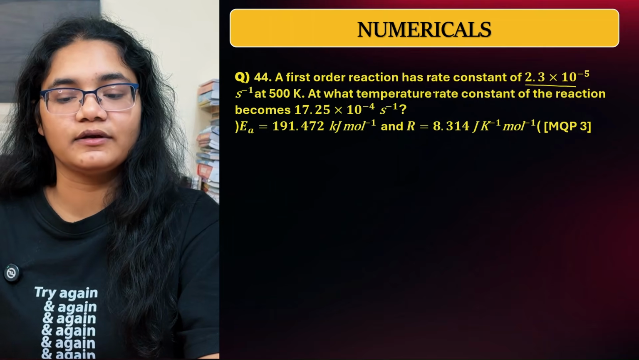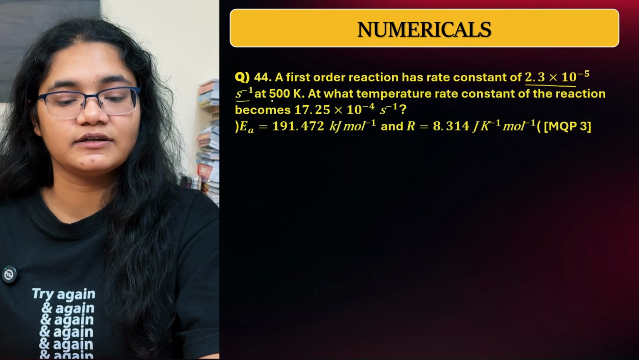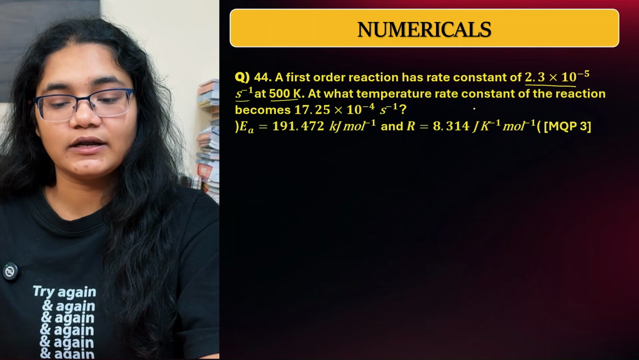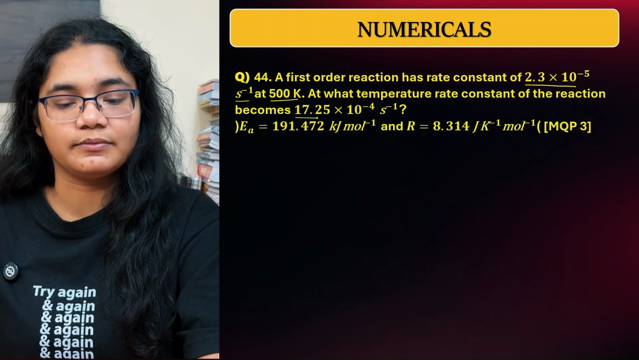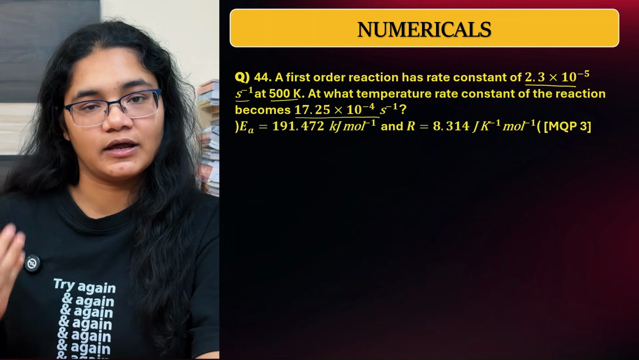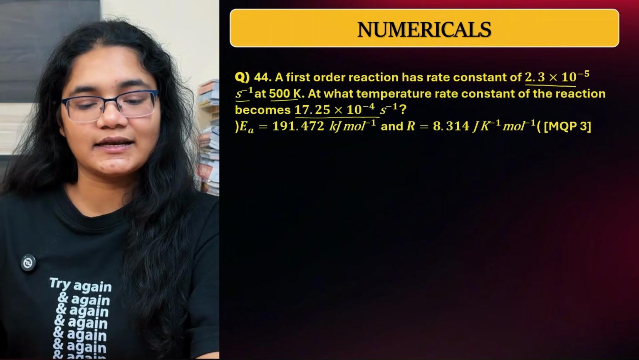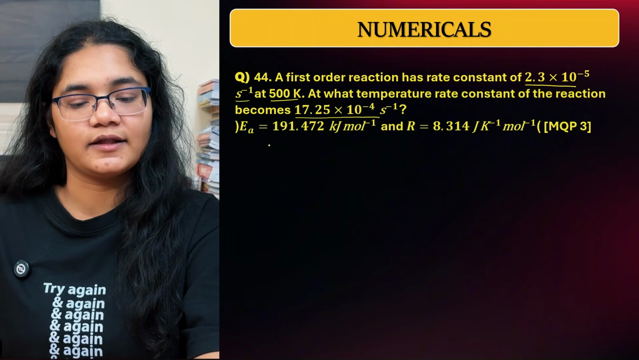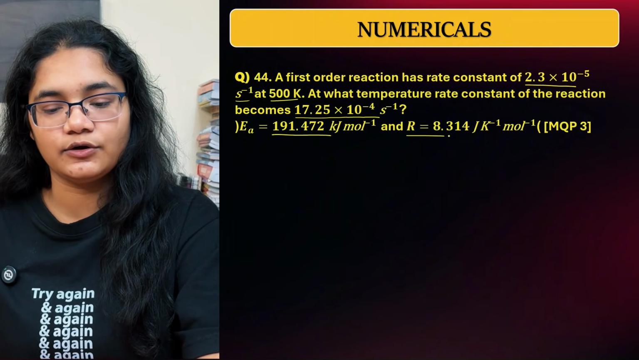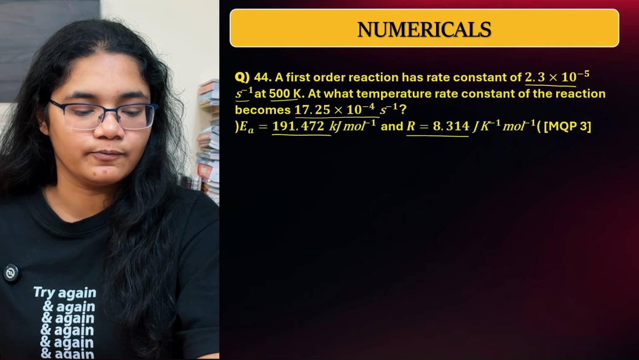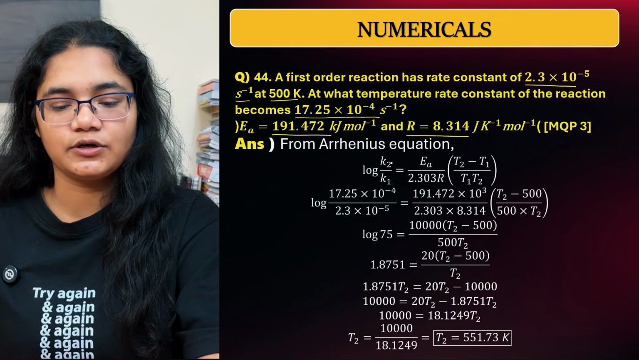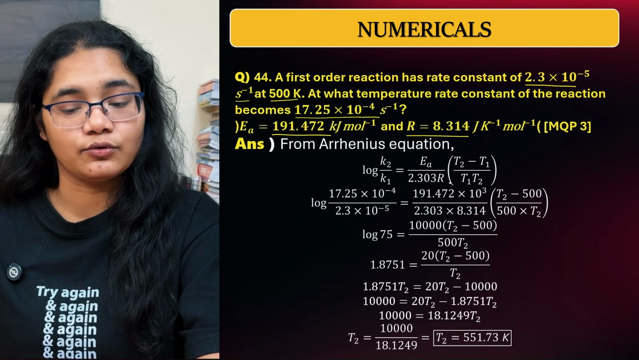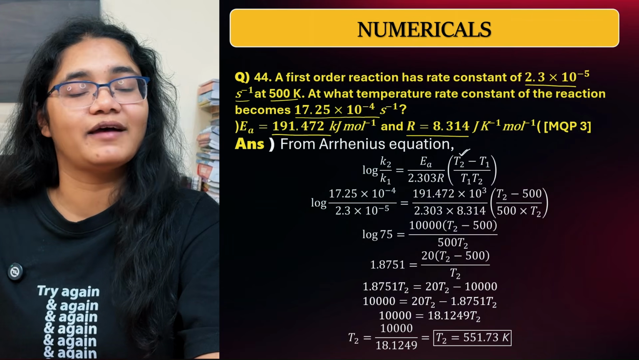The rate constant is 2.3 into 10 to the power of minus 5 second inverse at 500 Kelvin. At what temperature does the rate constant of the reaction become this value? Again, this is from the Arrhenius equation. Two rate constants are given, one temperature is given, and you have to find the other one. The activation energy and the R value are also given. So again we will use the same equation, log K2 by K1 is equal to EA by 2.303 R, and we need to find this T2 value here.